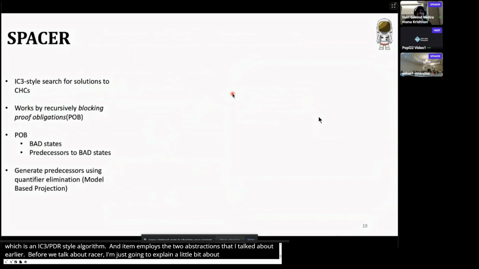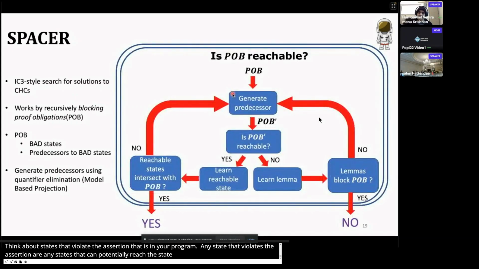Spacer is, as I mentioned, an IC3 style algorithm that searches for solutions to CHCs. It works by recursively blocking proof obligations. Proof obligations are bad states or predecessors to bad states. You think about states that violate the assertion that is in your program. Any state that violates the assertion, or any state that can potentially reach such a state, is a proof obligation. Spacer works by recursively blocking these proof obligations. This is the crux of the Spacer algorithm.